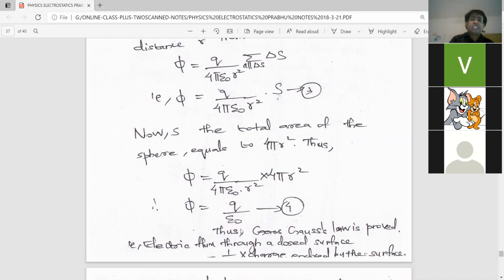So after this class I will send you the scanned copy of the next application of Gauss's law, which is a part of this chapter itself. Please take a printout and staple it along with this chapter. After that application, this first chapter, Electric Charges and Fields, will be finished. After that I will start Electrostatic Potential and Capacitance.